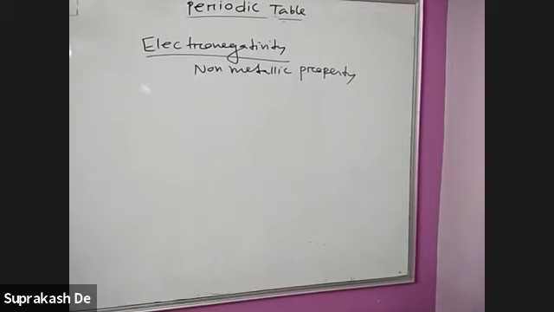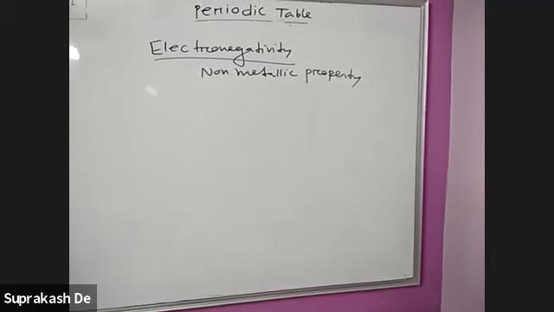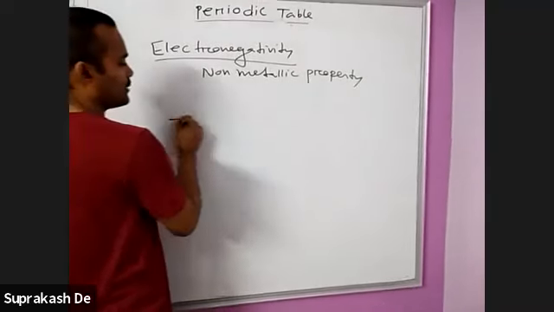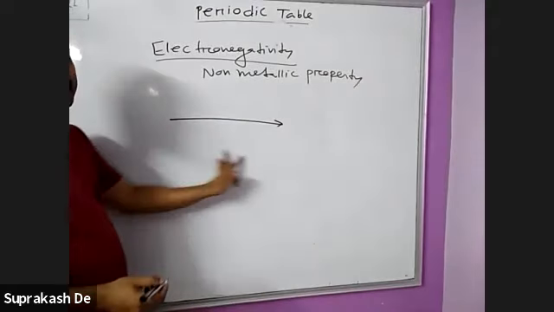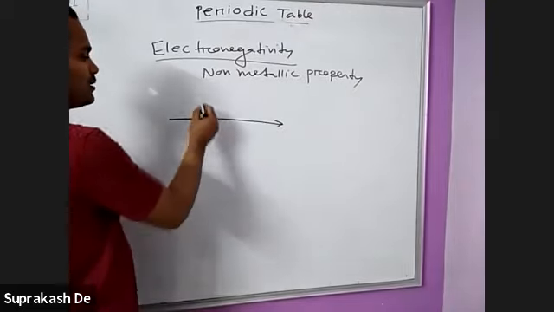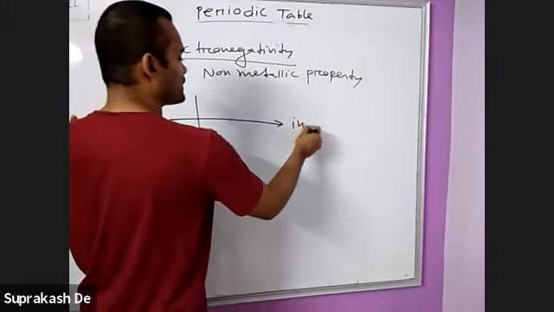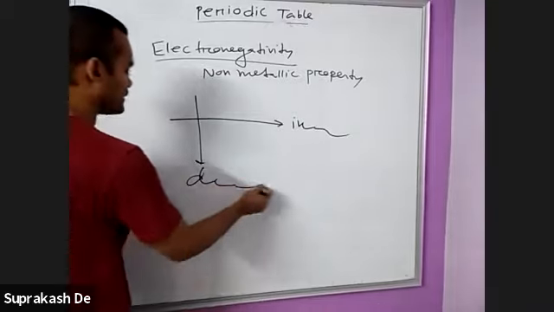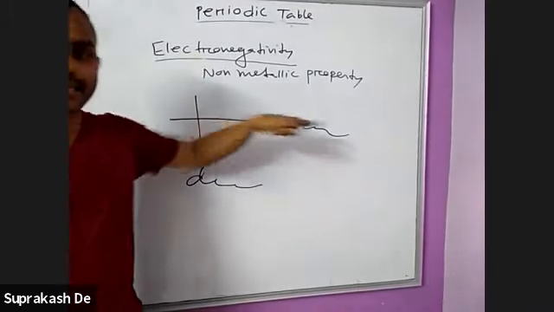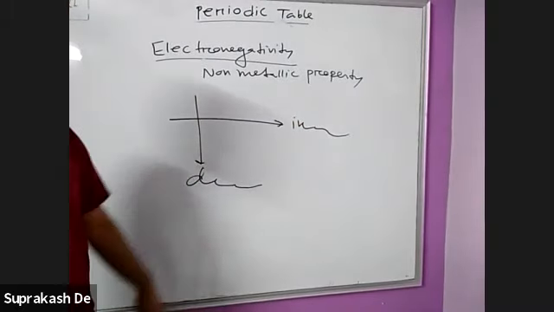Electron affinity and electronegativity both follow exactly the same order in the periodic table, but the exceptional cases are not there. So electronegativity is a tendency to form the anion. Left to right, size decreases, so it can easily transfer to anion. So left to right, electronegativity increases, top to bottom it decreases.